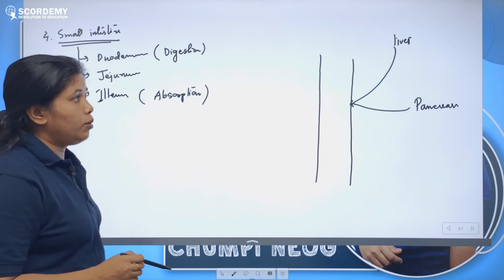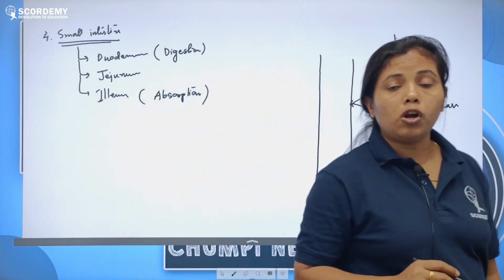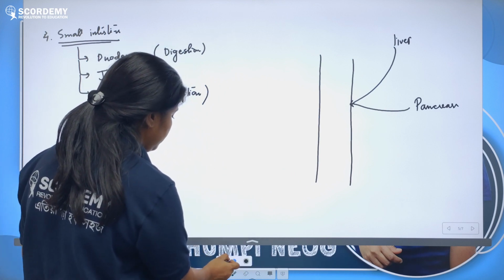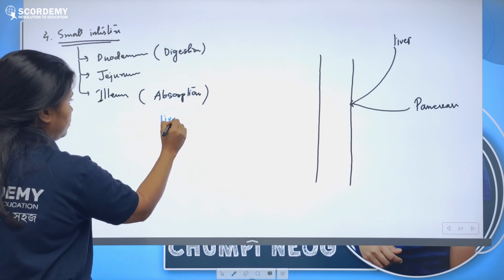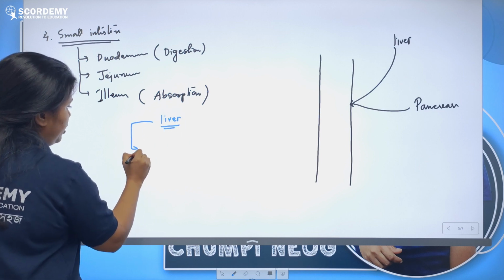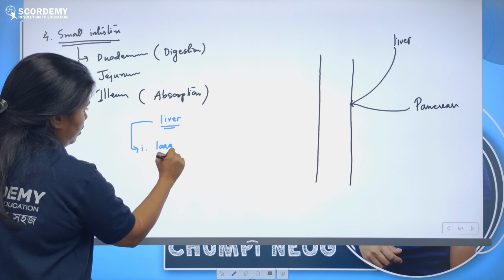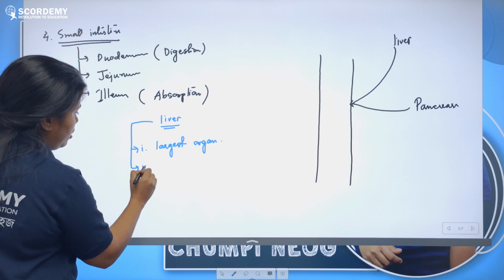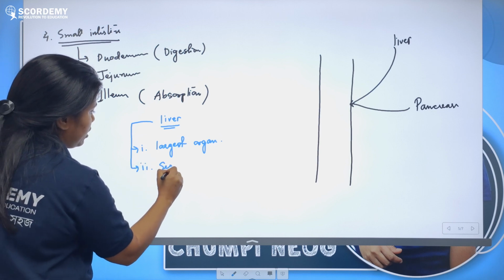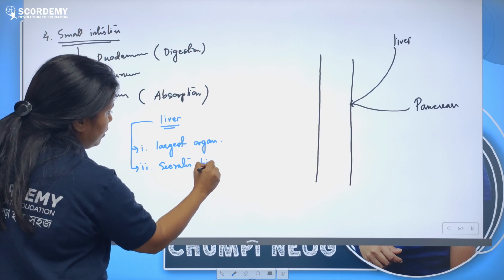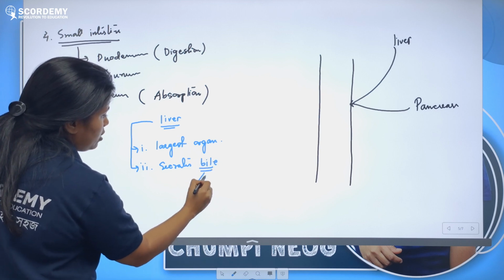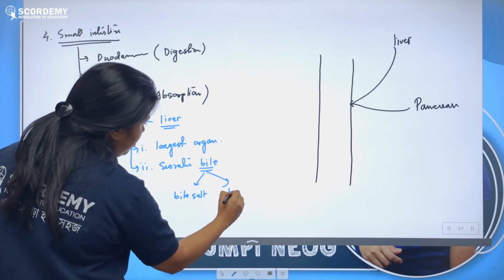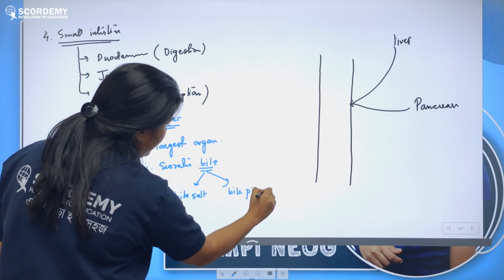First let me tell you about the liver. Liver is the largest organ we have in our body, and for digestion the important function of liver is that it secretes bile. Bile has two parts, bile salt and bile pigment.